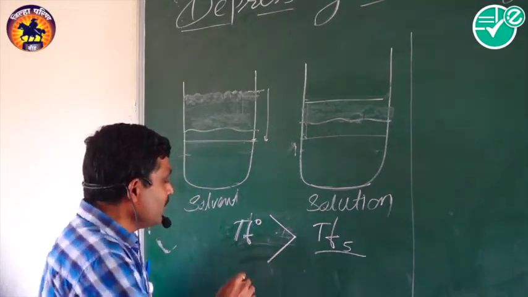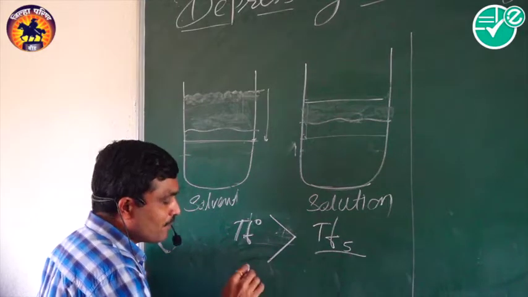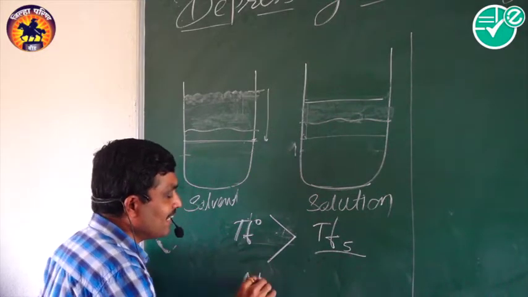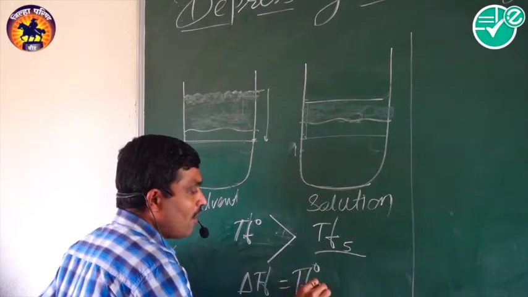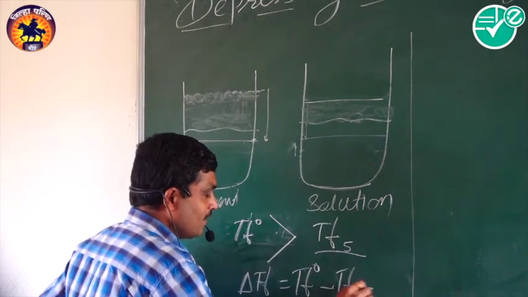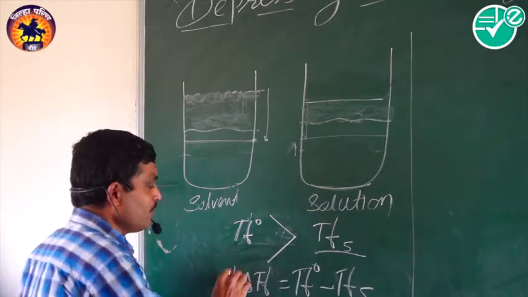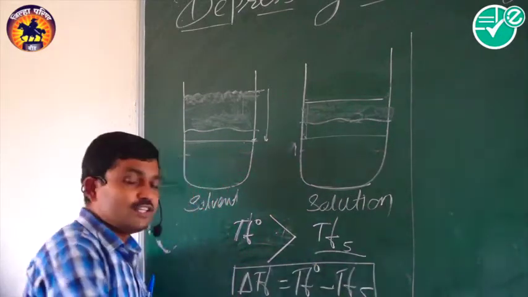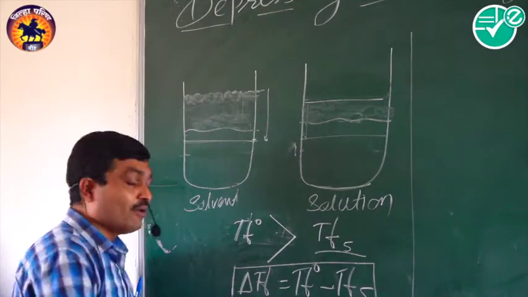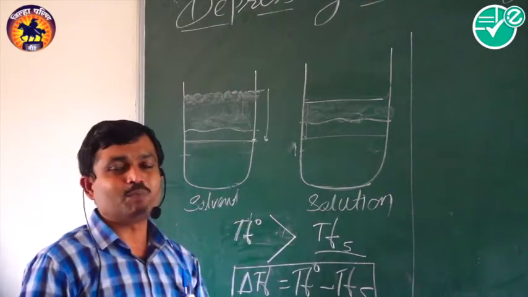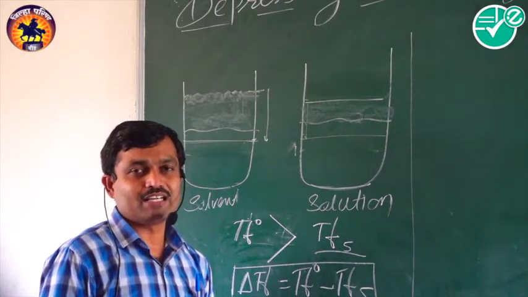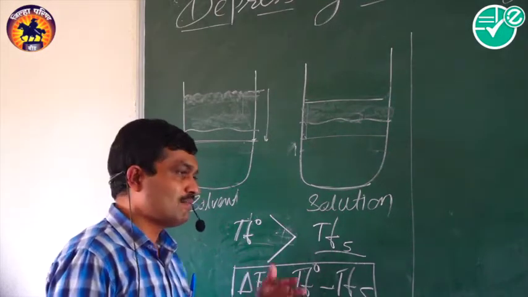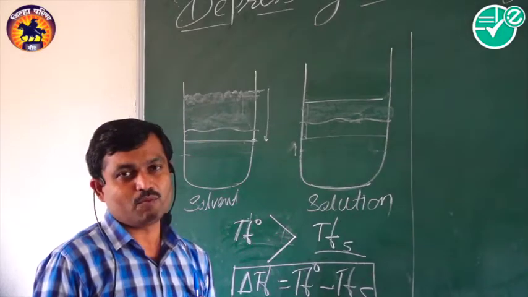So the depression in freezing point, delta TF, is equal to TF naught minus TF. It depends upon the number of solute particles added. The more solute particles added, the greater the depression in freezing point.